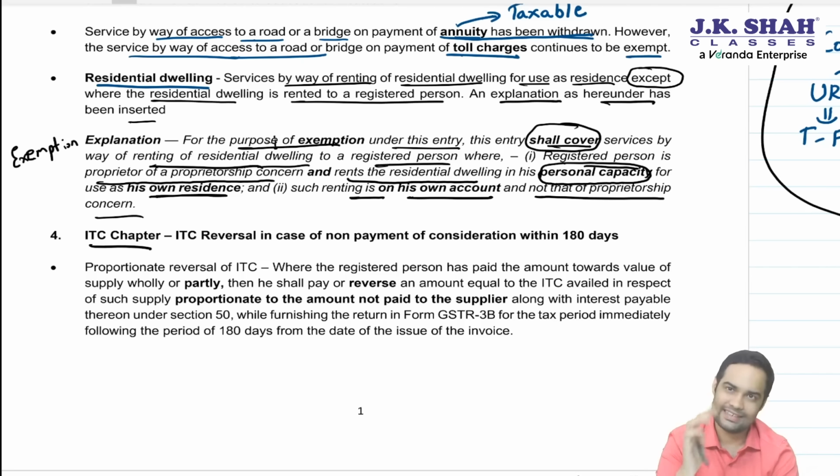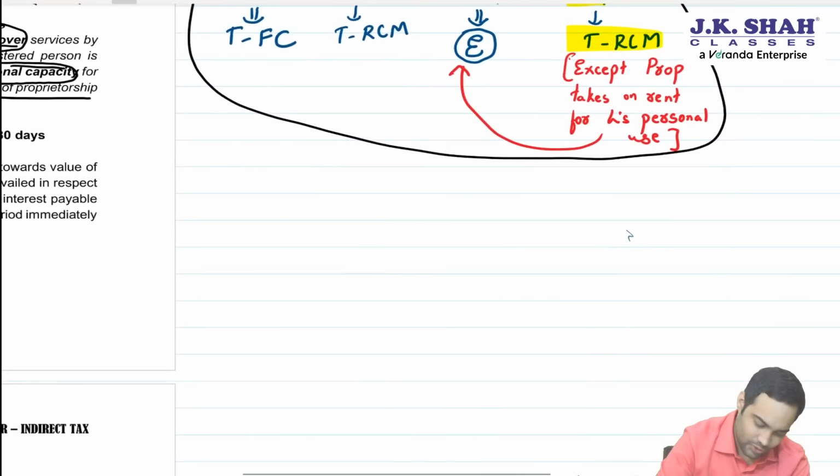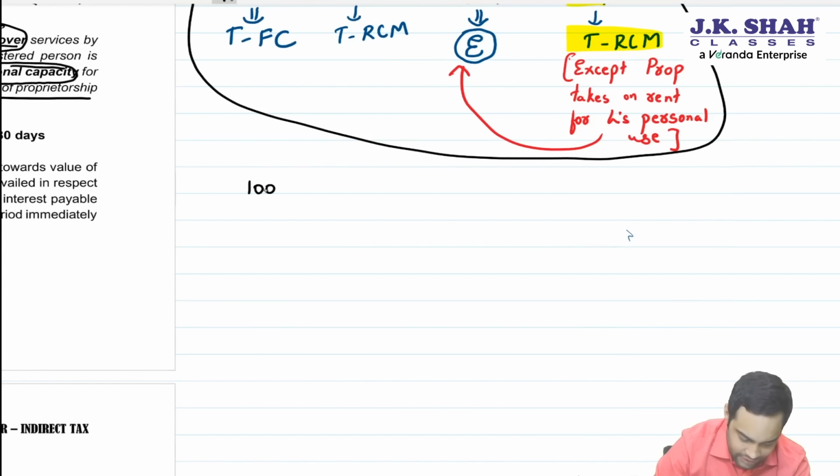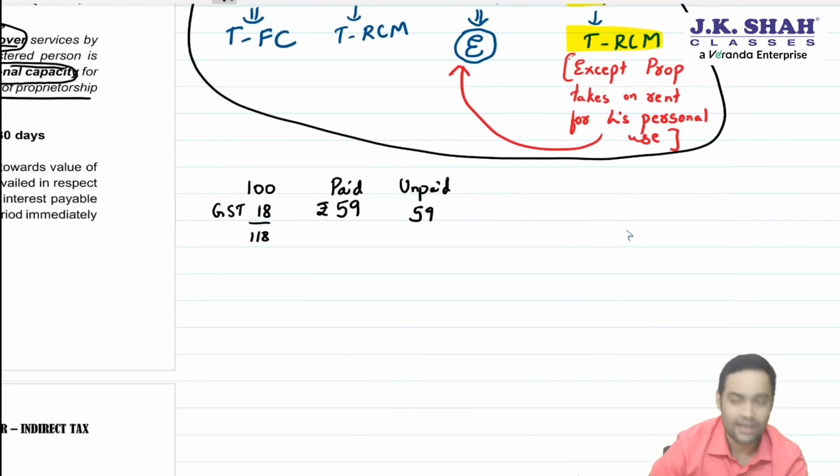Let me give you an example, then we will read the law. Say suppose the bill amount is 100, GST 18, total 118, and I have paid 59 rupees. If I have paid 59 rupees, then the unpaid amount is 59. Now, how much should be the ITC reversal?